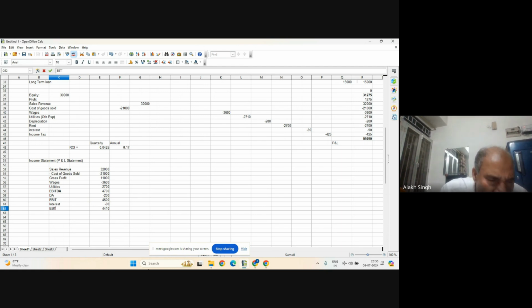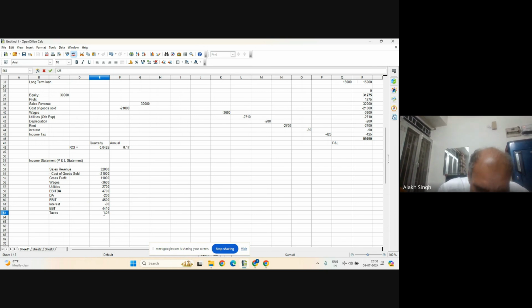Okay. Then we deduct taxes. So EBT will also be bold because it is an important concept. And these taxes, how much were taxes? 425. So 425 is the taxes.